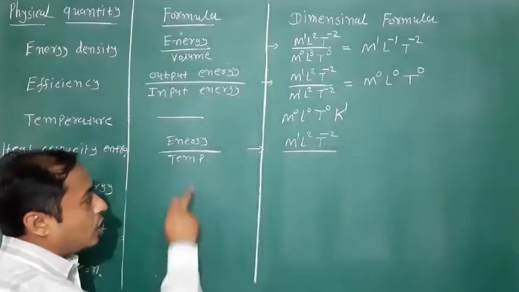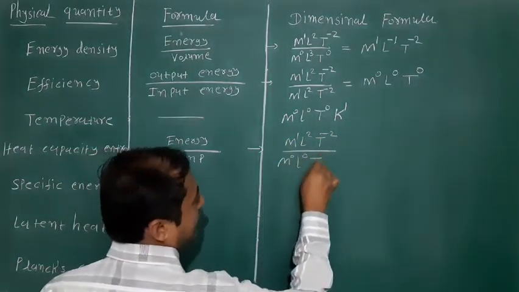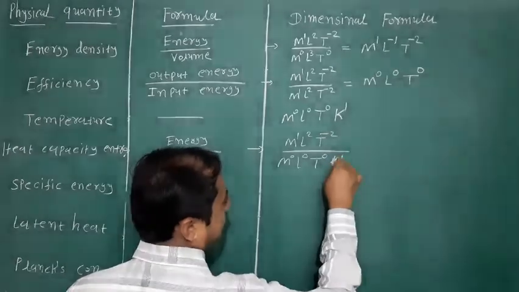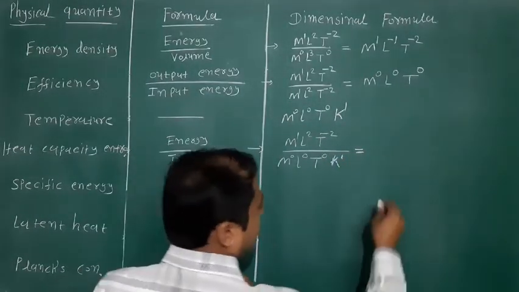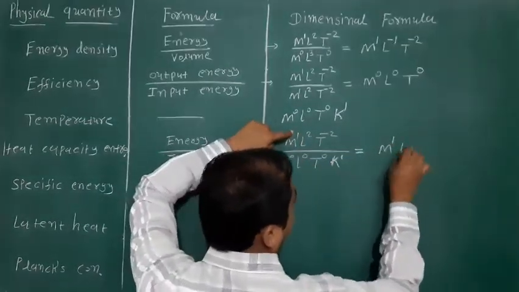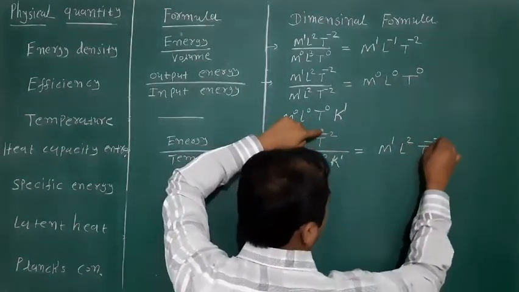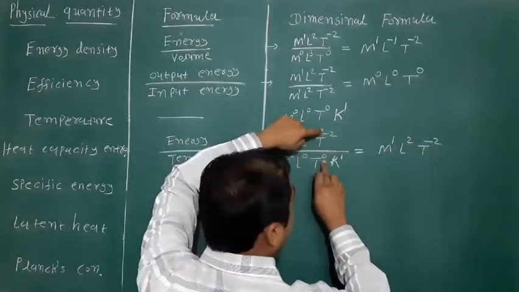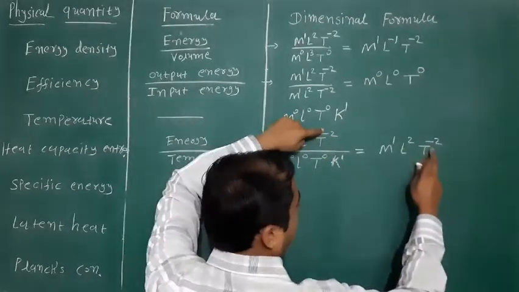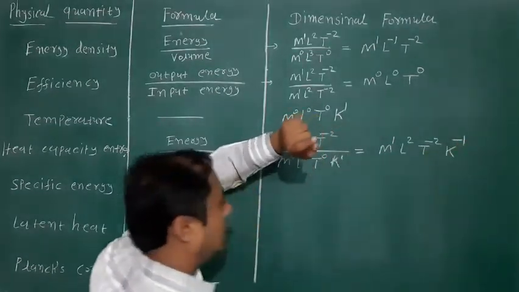And the dimension formula for temperature is M0 L0 T0 K raised to 1. So here M raised to 1 minus 0 means 1, L raised to 2 minus 0 means 2, T raised to minus 2 minus 0 means minus 2. And K raised to minus 1. Okay?